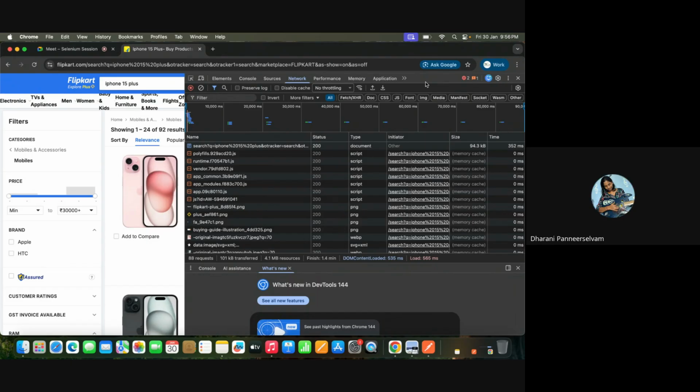Yes, sir. Any doubts, guys? Good. Okay. People who have worked on Postman will understand. Even I'm working on backend testing in my company. So currently I'm doing